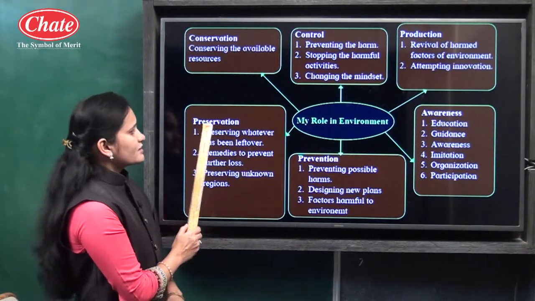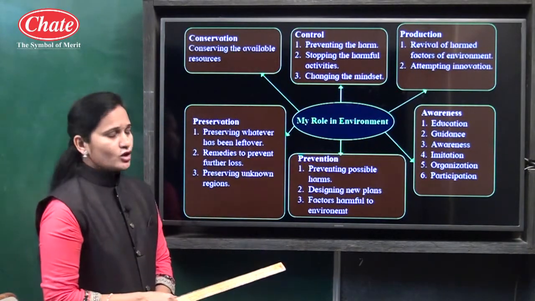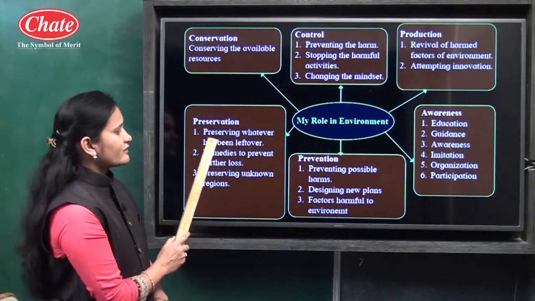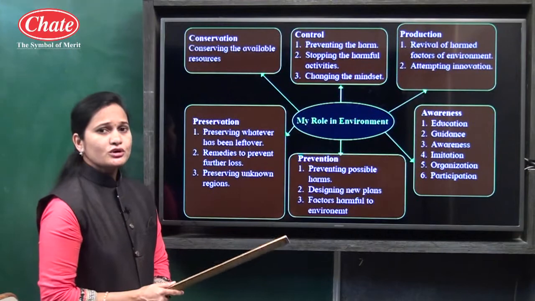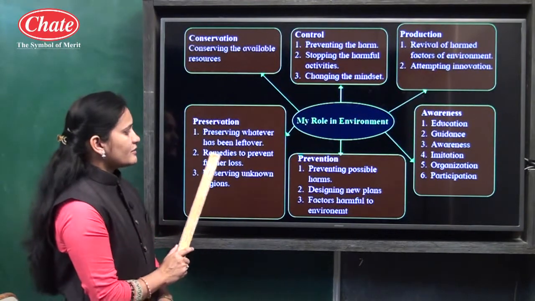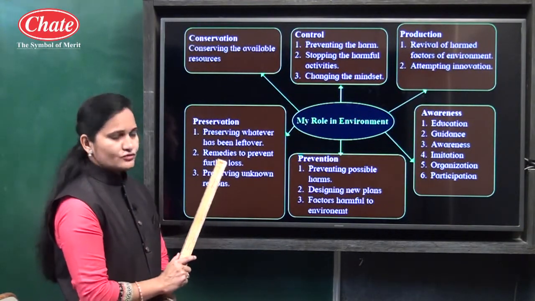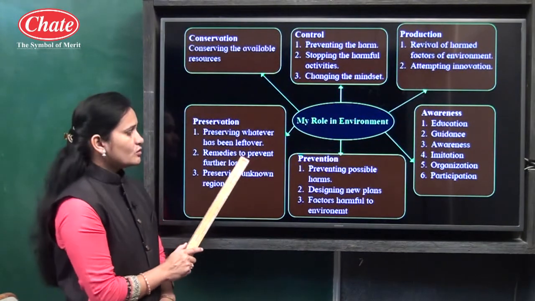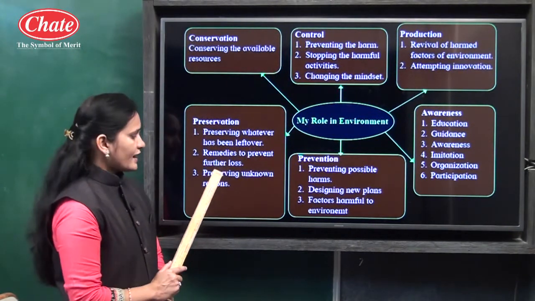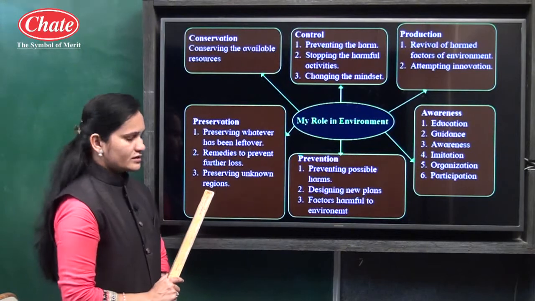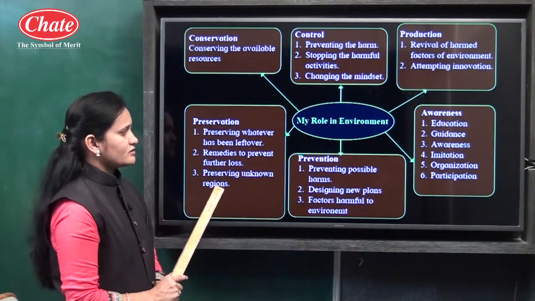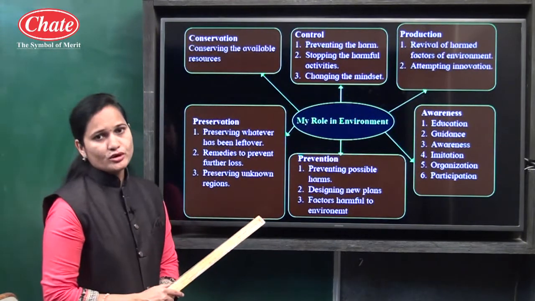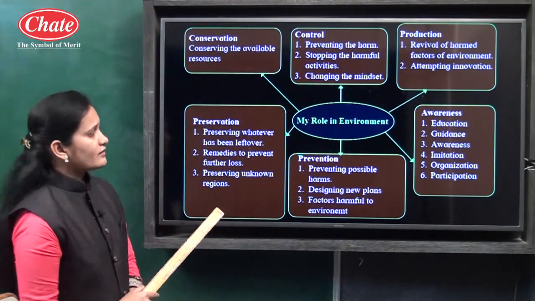The next point is about preservation. Now here, preserving whatever has been left over. Whatever is left over in the environment, we should preserve it. And remedies to prevent further loss. We should use some remedies to prevent further loss. And preserving unknown regions. Whatever unknown regions are there, we should preserve them. So preservation is also important to conserve the environment.